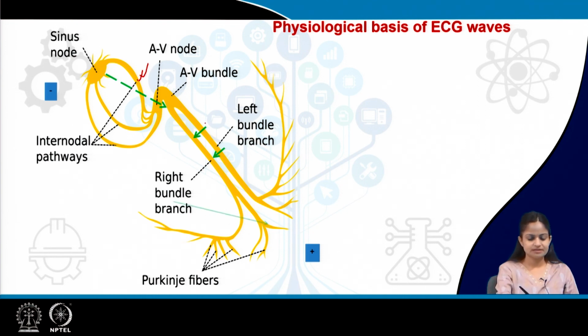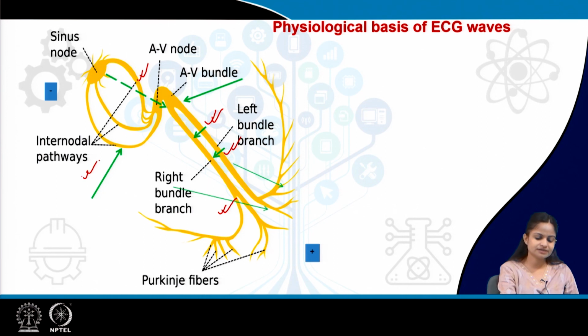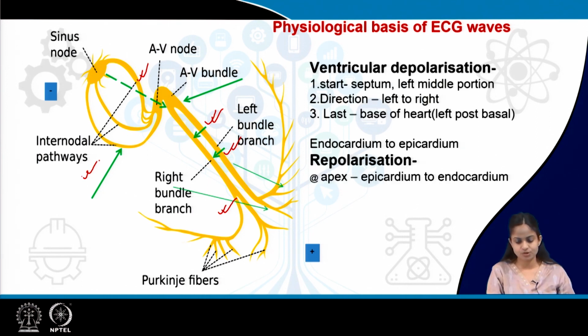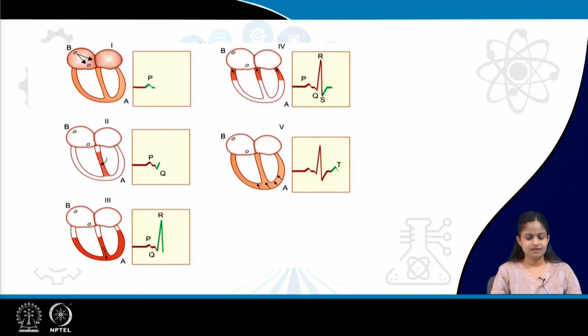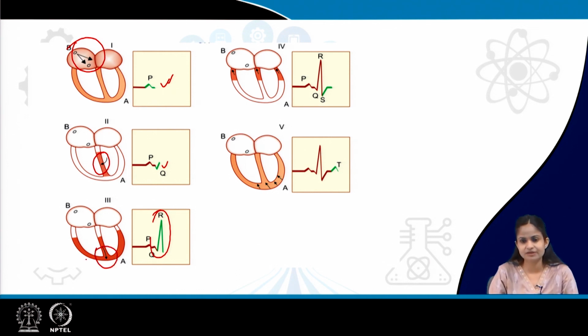SA node, this is the septal depolarization, this is the ventricular depolarization which is towards the positive electrode, and we can see this is the basal portion of the depolarization which is away from the positive electrode, giving rise to the various waves. This is the P wave because of the atrial depolarization. This is the Q wave because of the septal depolarization which is moving from left to right. This is the R wave because of the net ventricular depolarization, because there is a left side and right side also. So, the net ventricular depolarization is towards the positive electrode. So, we get the R wave.